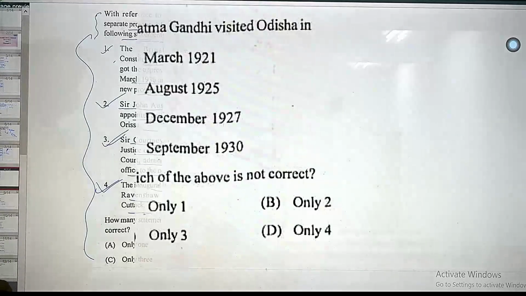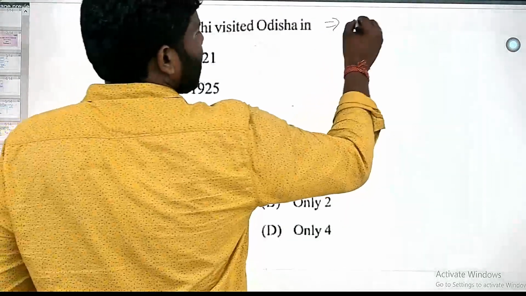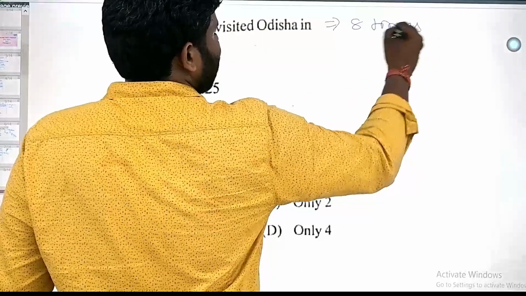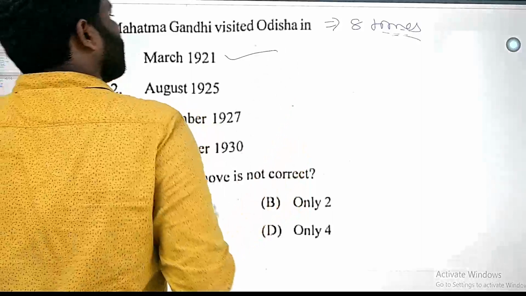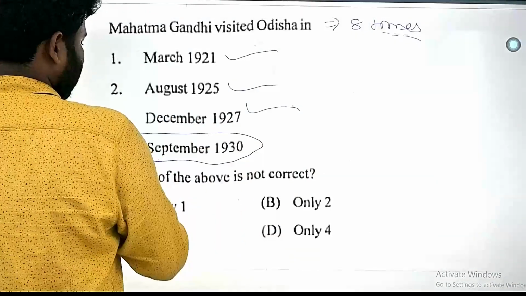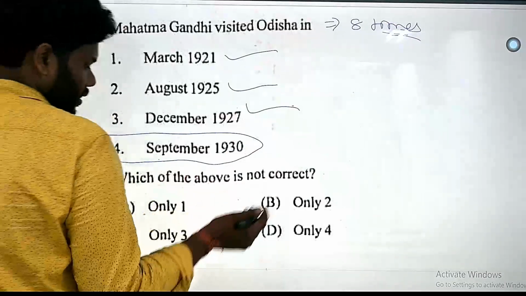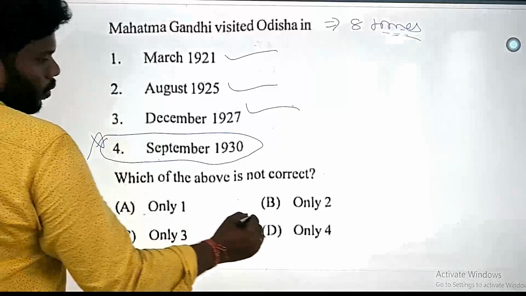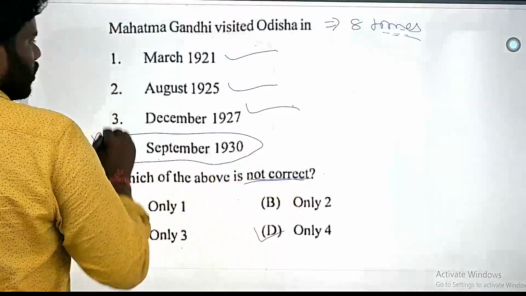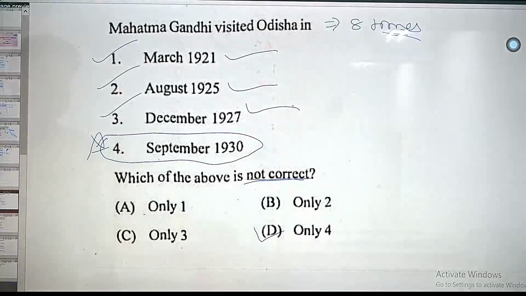Next we can go to the next question. Mahatma Gandhi visited Odisha how many times? 8 times. He visited 8 times: 1921, 1925, 1927, but in 1930 he did not visit. He visited in 1932 and later, in 1932, 2 times. So here we can say only 4 is not correct. He visited this one, this one, this one. So only 4 is not correct here.